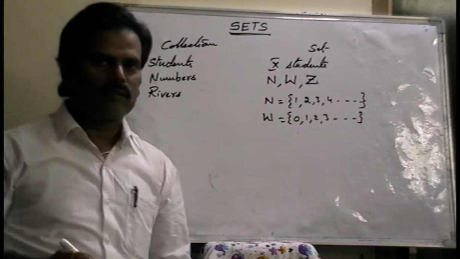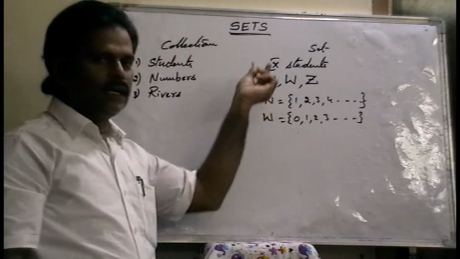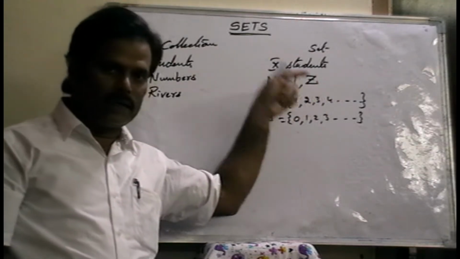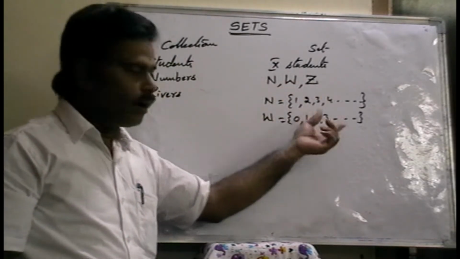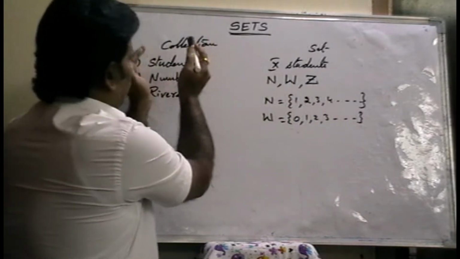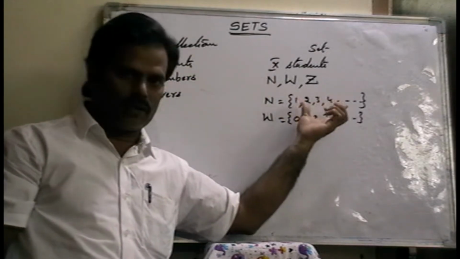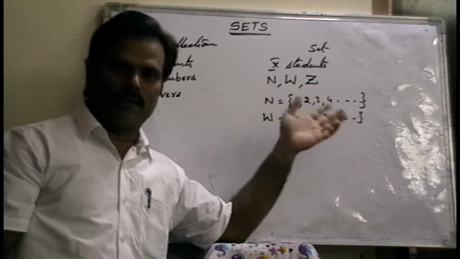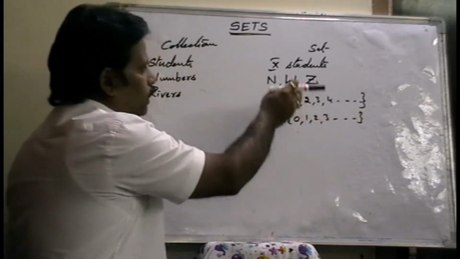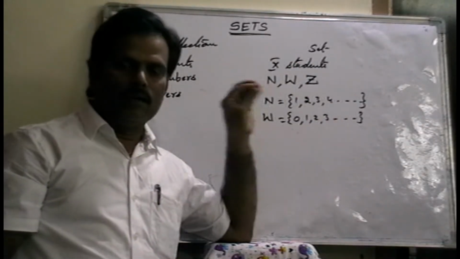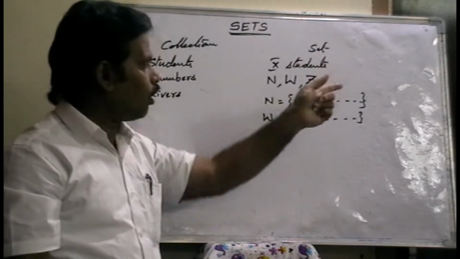But numbers, we don't know, only numbers, so it is a collection. But natural numbers is a set. Why? Because these are a well-defined collection of objects. Whole numbers are also well-defined collections of objects. From this collection of numbers, we can write natural numbers or whole numbers or integers or rational numbers or irrational numbers, whatever it may be. So this type of sets, only the well-defined elements, which we can mention in that particular set, are called a set.